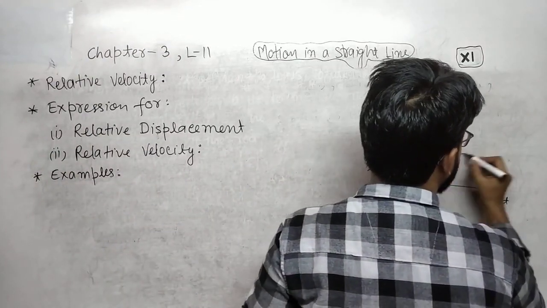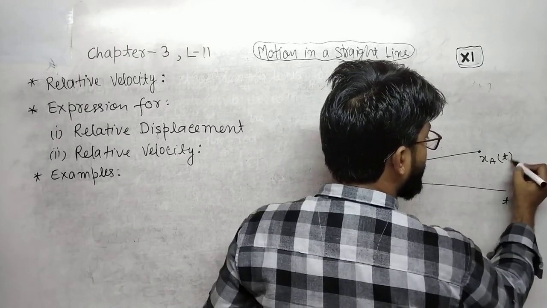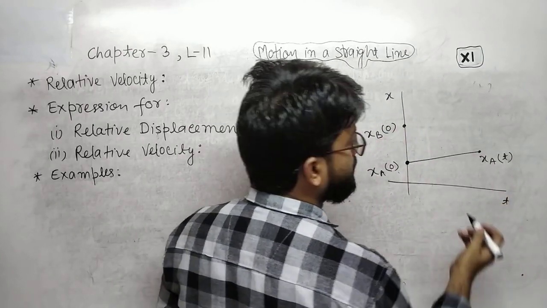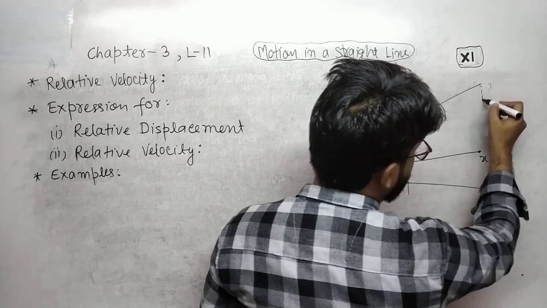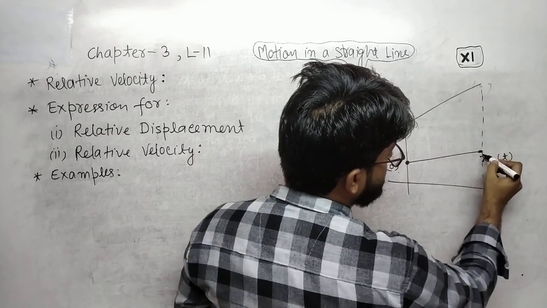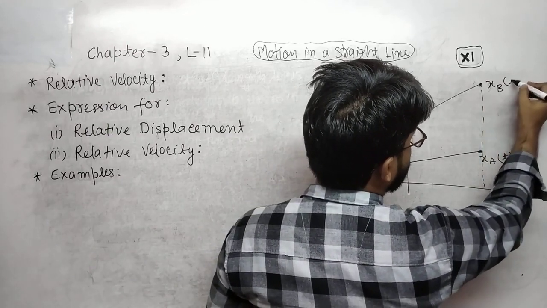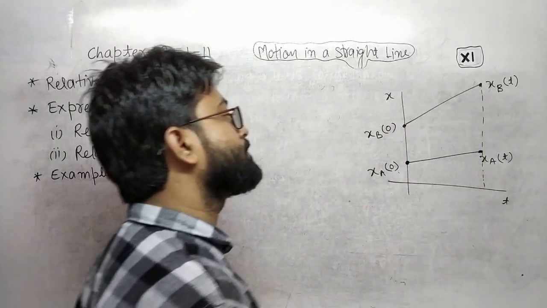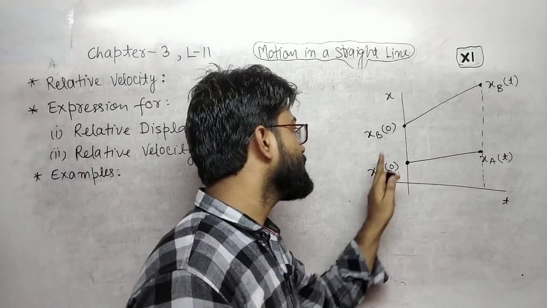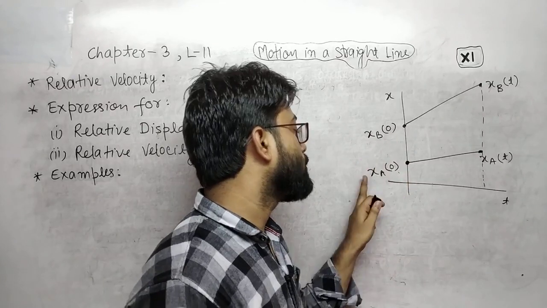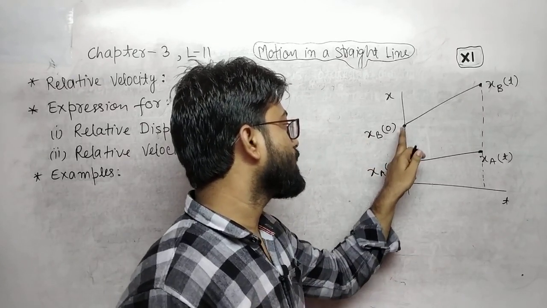After some time, this is the position of A. At the same time, the position of B, let us suppose at time t, is different. Initially the position was xa0, xb0: position of A at 0 time, position of B at 0 time.